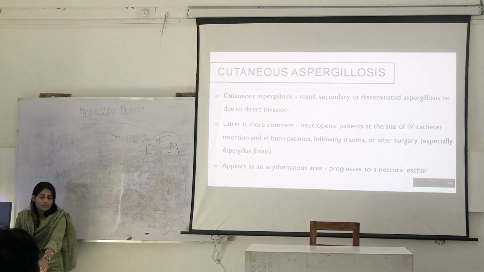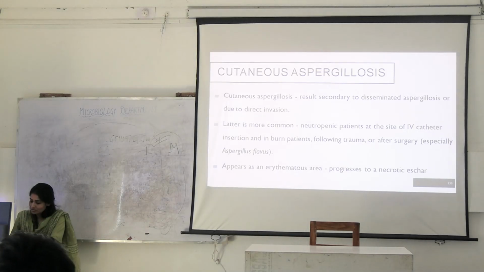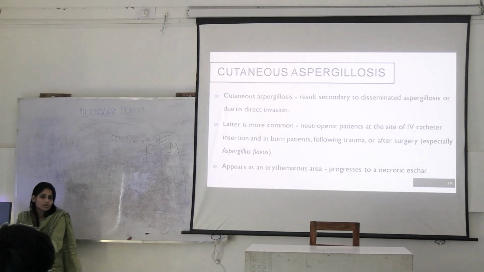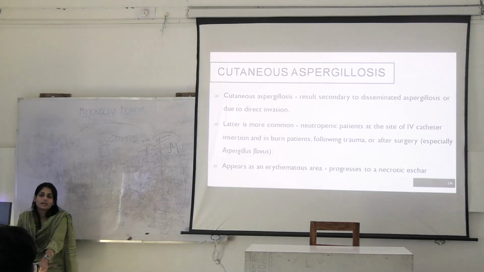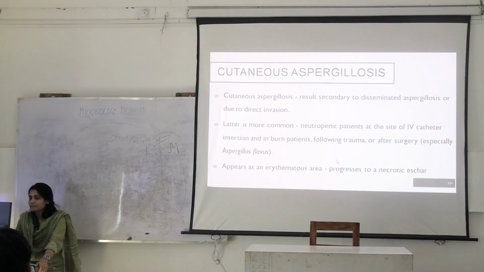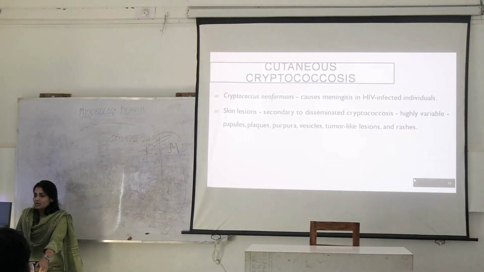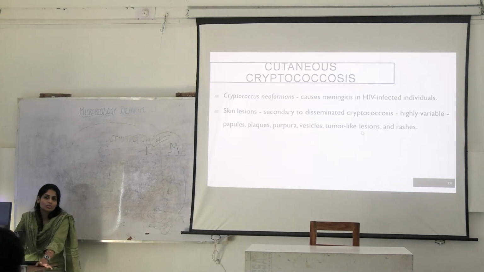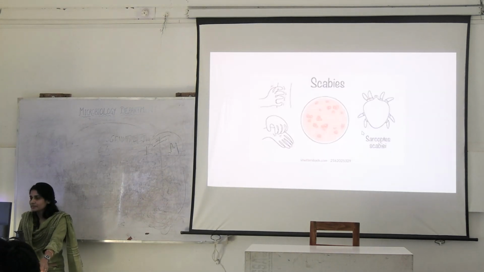Whenever there are cavitary lesions which are later emptied because of the treatment, Aspergillus goes and lodges itself there, and it can also cause aspergilloma in such patients, right? They can also give such necrotic eschars on the skin. Cryptococcus, you said about meningitis, but skin lesions are also there in case of disseminated cryptococcosis, right?